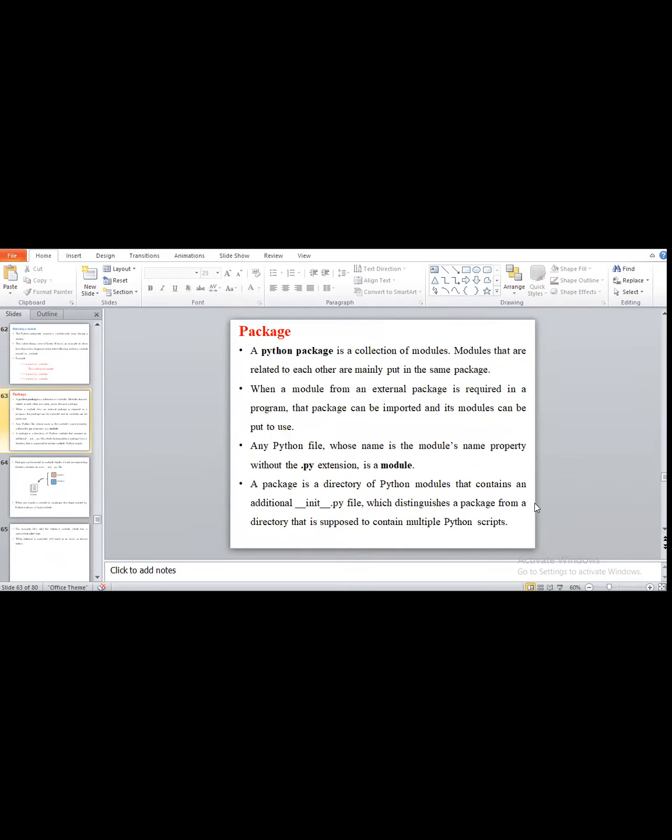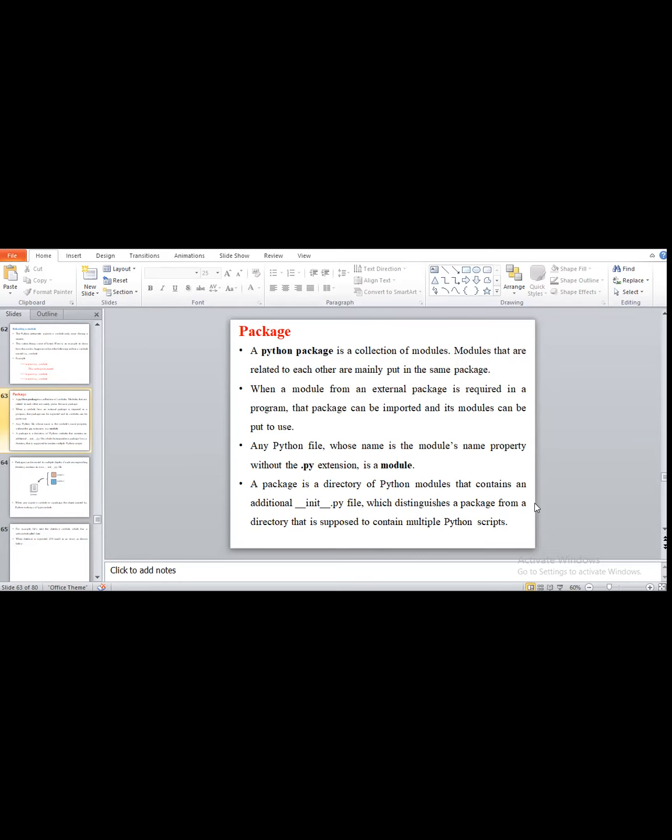Suppose now I'm taking the example of the math module. The related packages related to mathematics, I will put all those packages in one module, that will be the math module. When a module from the external package is required in a program, that package can be imported and used.